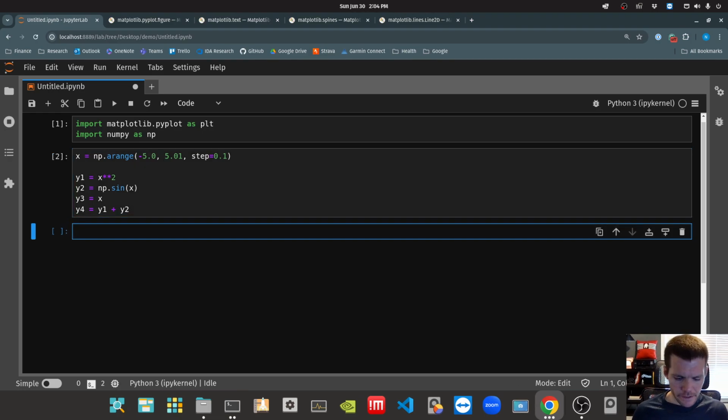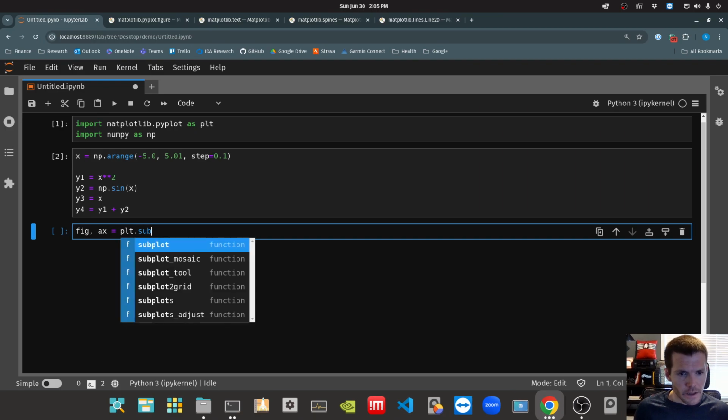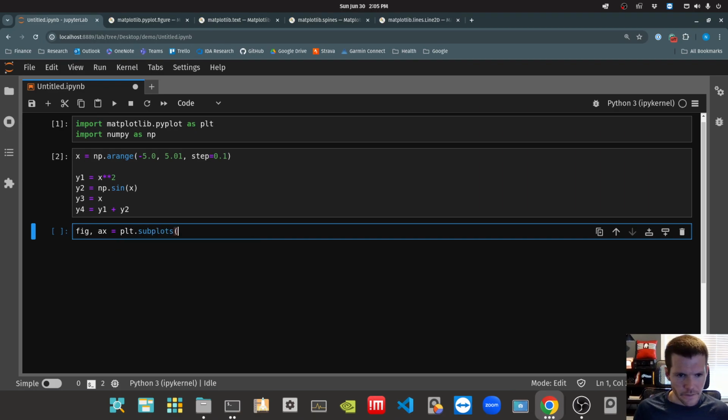What we had looked at up to this point is how to use plt.subplots when we had a single thing that we were trying to plot. So what did that look like? If you remember, we did something like fig, ax equals plt.subplots.